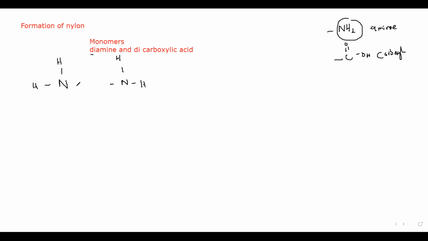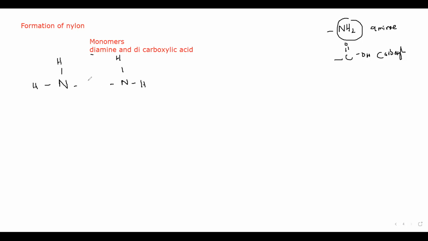Now how are these amine groups linked with each other? They are linked by carbon atoms between them. But we don't have to bother about how many carbon atoms there are, because that will not make any difference to the formation of a polymer. Maybe some have 6 carbon, some have 12 carbon, so different numbers of carbon atoms.